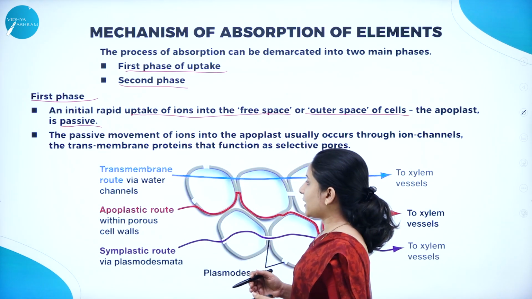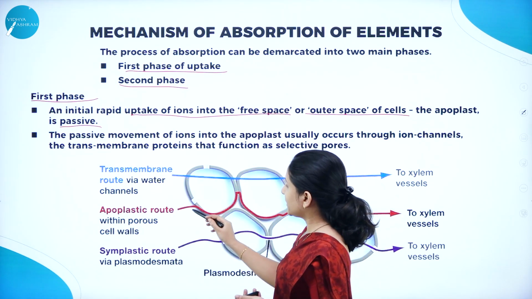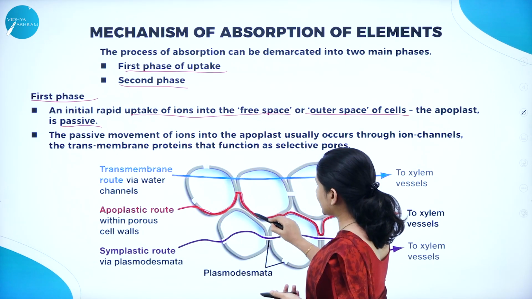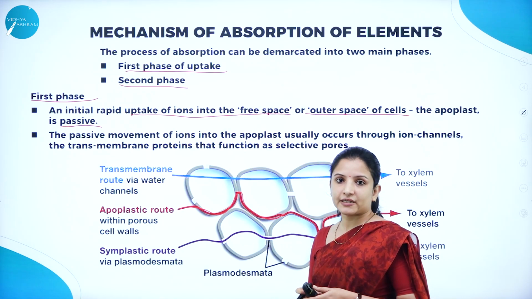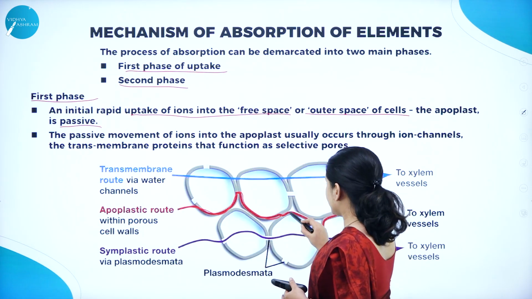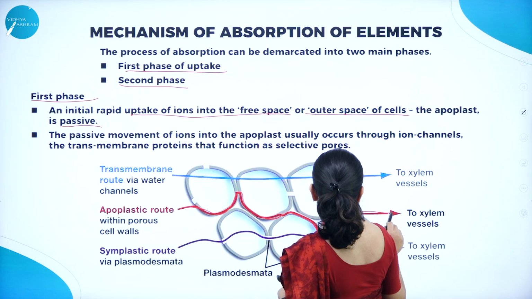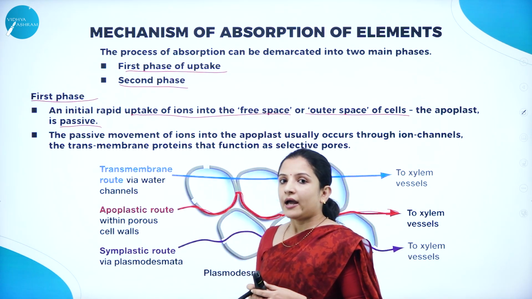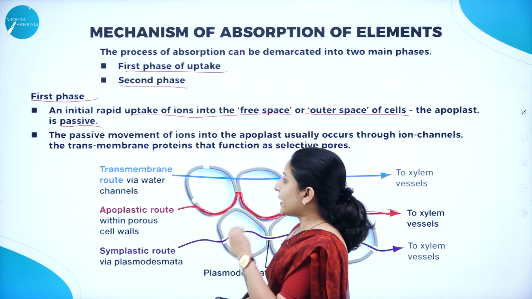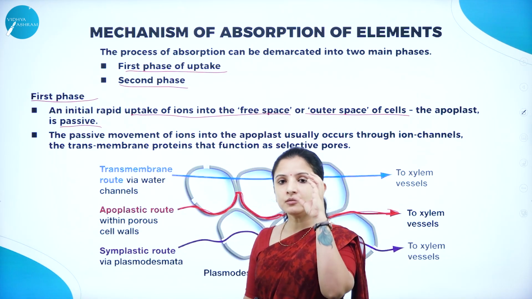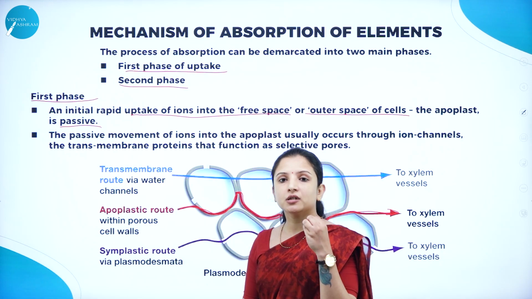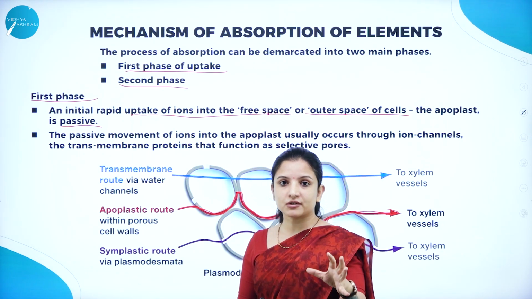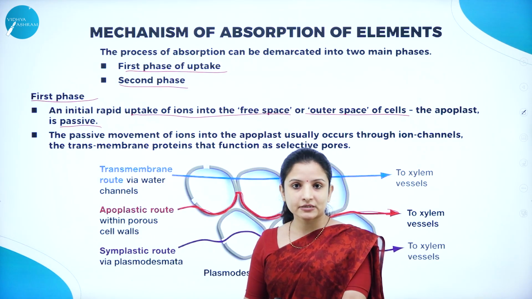So in the Apoplast pathway, minerals will travel through the cell walls, through the intercellular spaces of the cells. They will travel and reach the xylem, and then they are transported to different parts of the body. And here it is a passive transport because the mineral nutrients, or the essential elements, are moving from a region of higher concentration. Where is it higher? In the soil.